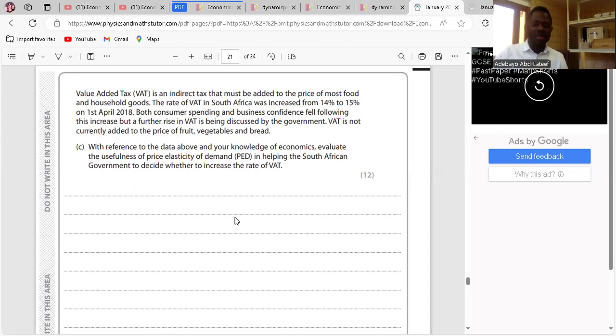Two, there are other methods that can be used instead of PED, or better still, PED should be used alongside other methods for accuracy. So don't just use PED for government decisions. Use other analysis that would help. Yeah. Is it clear? Yeah.